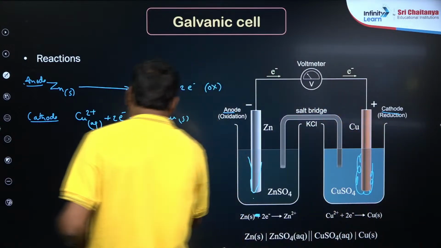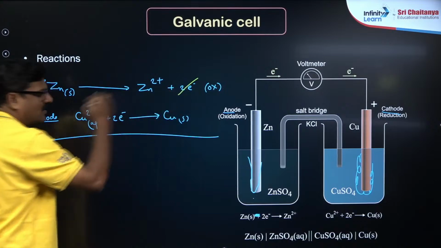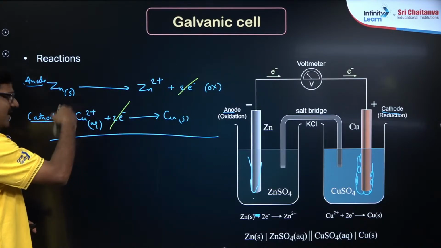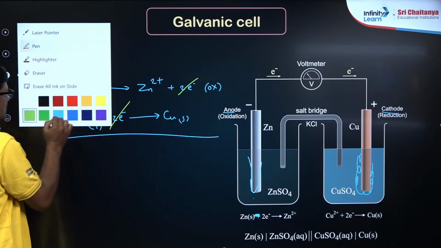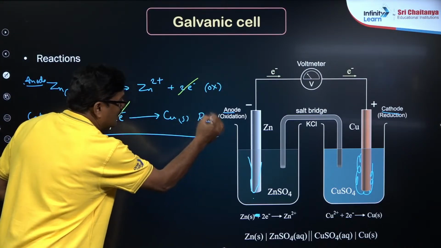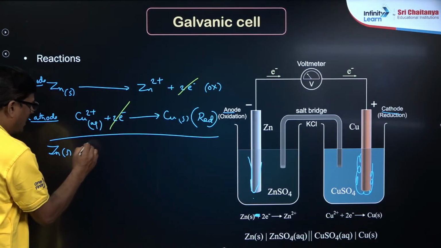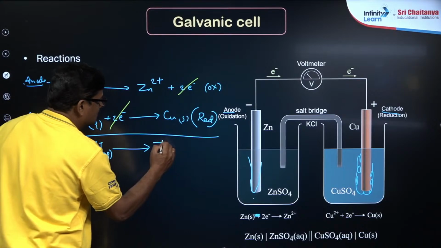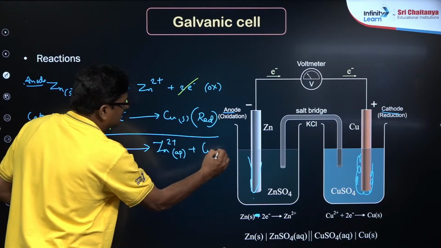Okay, so when you see this overall reaction, my dear children, these two electrons are lost, that is oxidized, and these two electrons are gained, that is reduced. So ये दोनों oxidation and reduction reactions मिलके आपका आएगा zinc solid and copper 2 plus aqueous gives rise to zinc 2 plus aqueous, and copper solid.